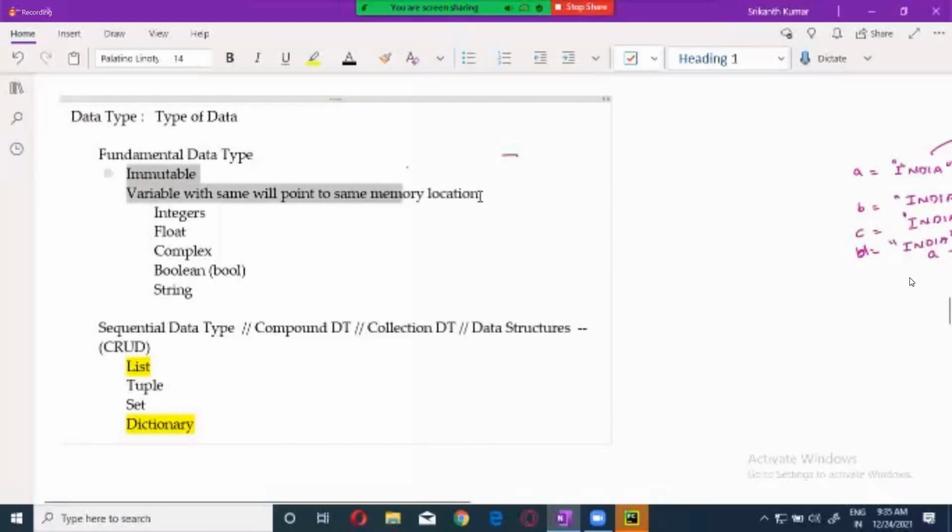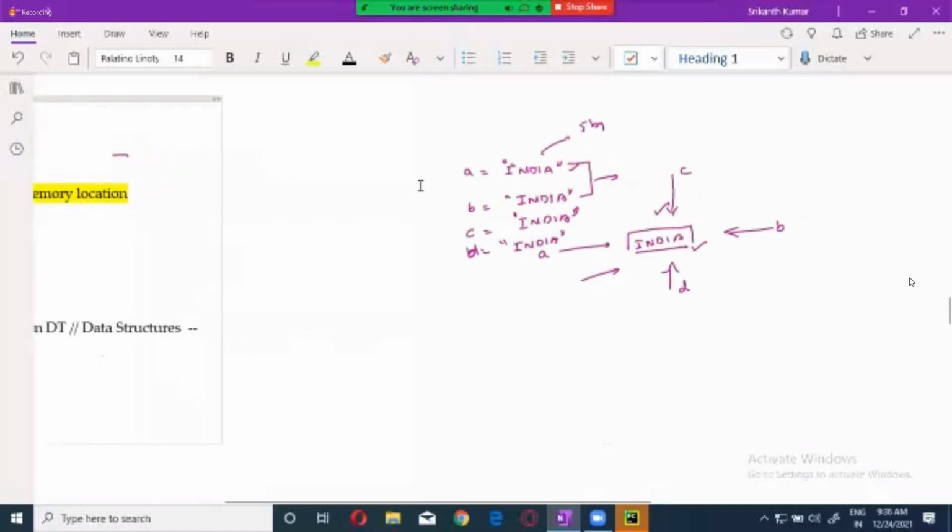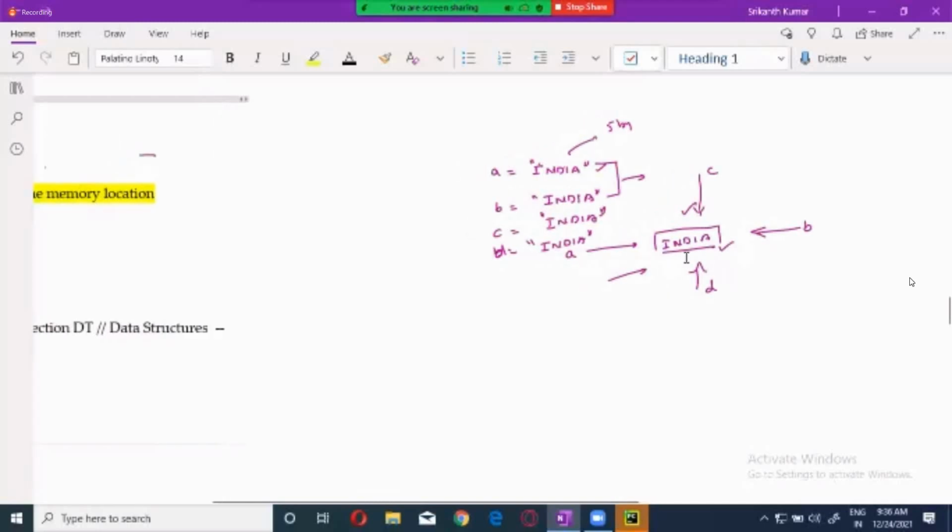These are the properties of the fundamental data types. What is that? Fundamental data types are immutable. Second, variables with the same value will point to the same memory location. As I explained over here, if India is there and A, B, C, D all have India, all will be pointing to one single memory location only.